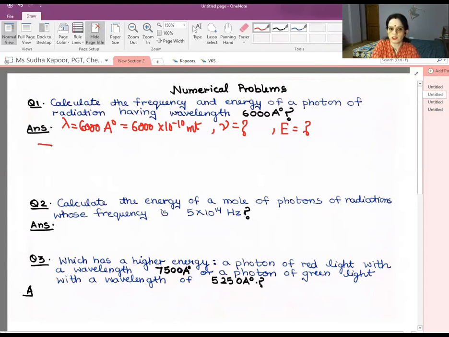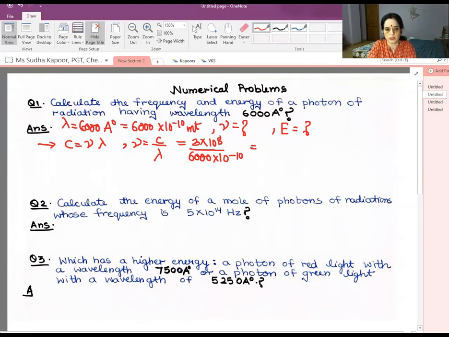So in order to calculate nu, c is equal to nu lambda. So what we can use here? Nu is equal to c by lambda. c is 3 into 10 to the power 8. What is lambda? 6000 into 10 to the power minus 10. So we can solve this value, but don't forget to write the units also. In this case, what we will get is 5 into 10 to the power 14 hertz.